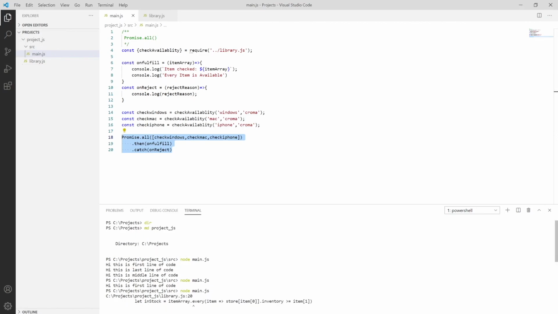So Promise.all, where we use that in the code where we don't want the promises to complete in sequential order, but I want all the data to be completed. So in that scenario we use the Promise.all function.